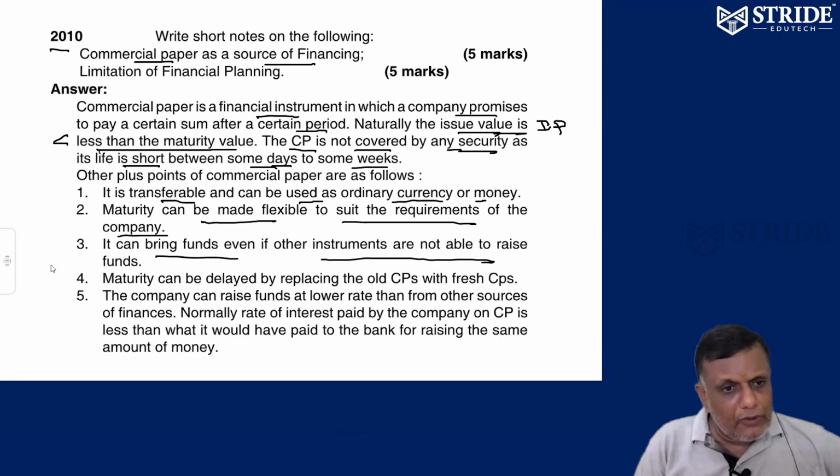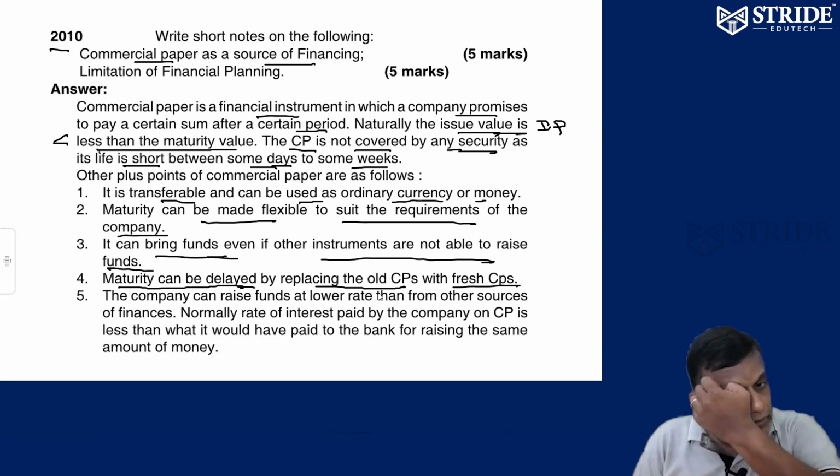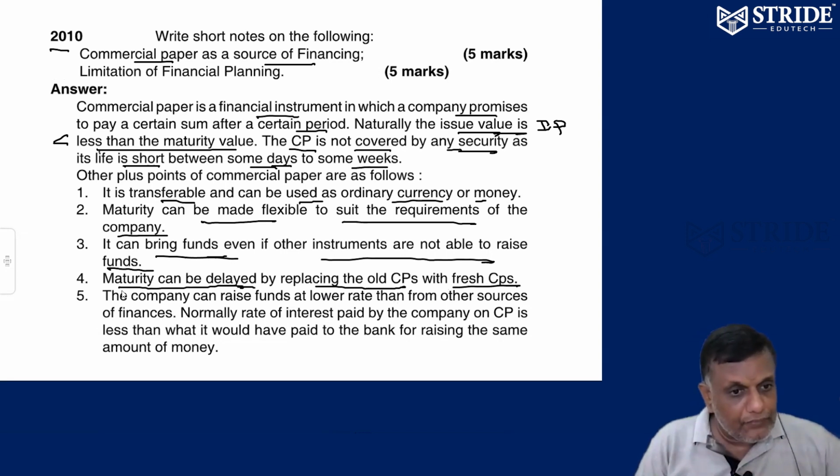If other instruments are not able to raise funds, we can bring funds in through CP. So maturity can be delayed by replacing the old CP with a fresh CP. That's an important area. Suppose the old CP is going to mature tomorrow, it can automatically be replaced by a new CP. Any time a new CP is issued, the old CP can be replaced, so that the maturity period can extend.